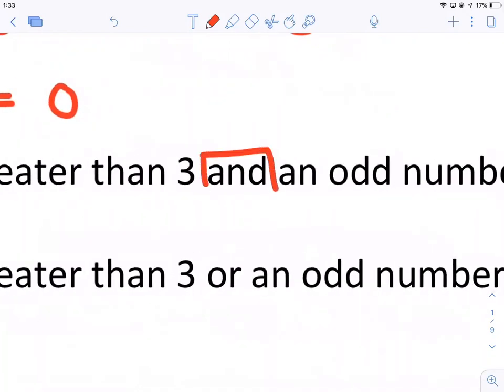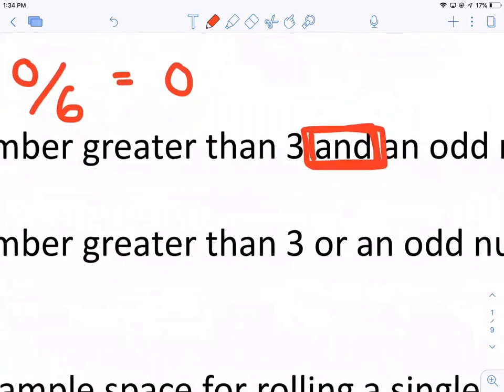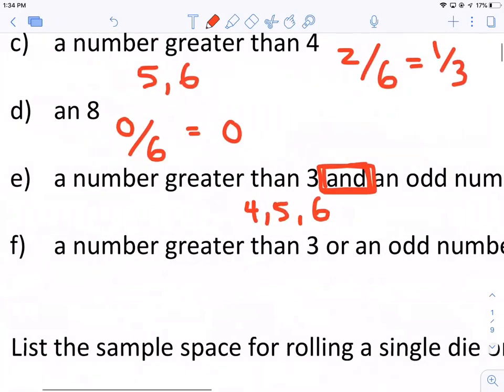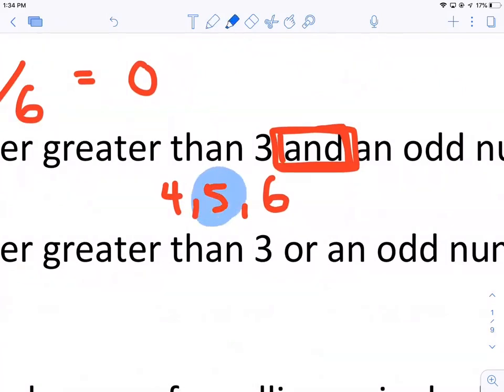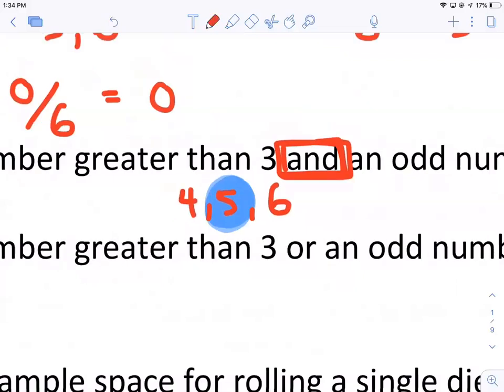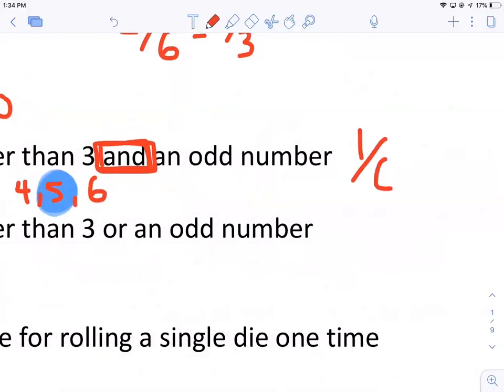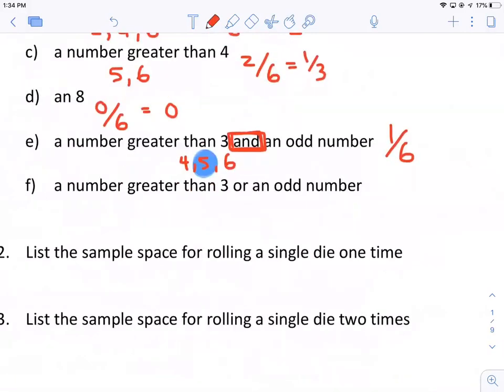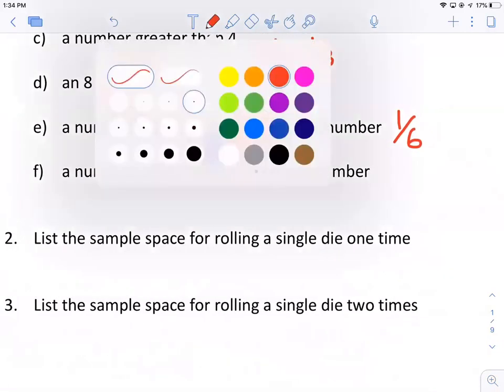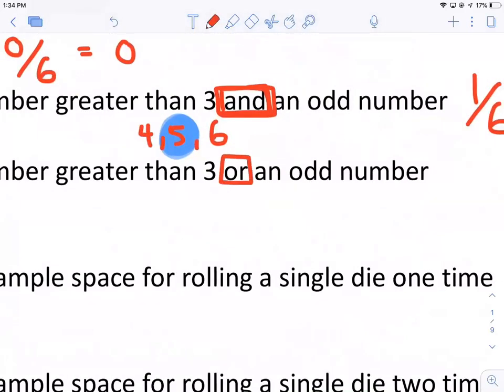What's the chance that a number you roll is greater than 3 and an odd number? When you see the word and, you have to satisfy both conditions. So we need to be greater than 3, so either 4, 5, or 6, and we have to be odd. Which number is both? Just 5. So there is a 1 out of 6 chance to get a number greater than 3 that is odd. Pretty much there's a 1 out of 6 chance to roll a 5, because 5 is the only number that meets both criteria.